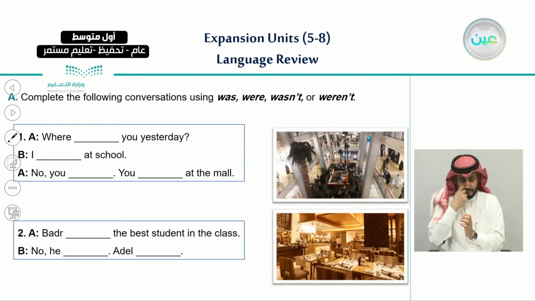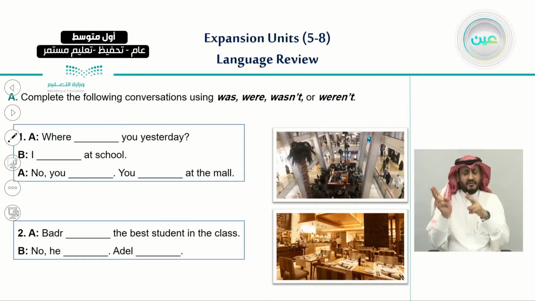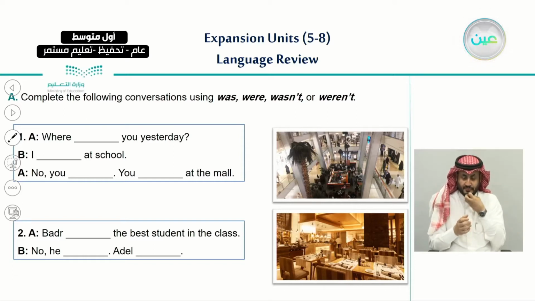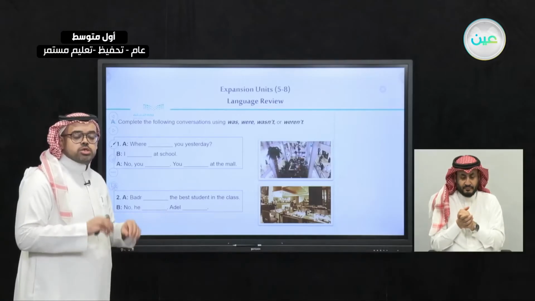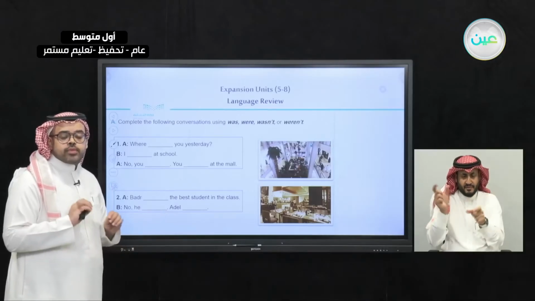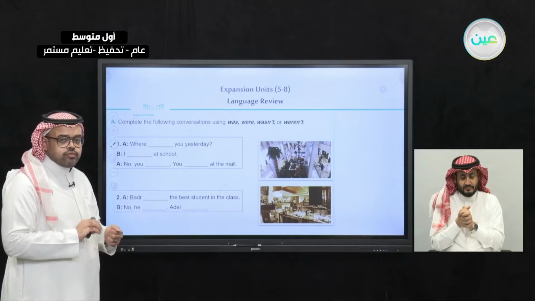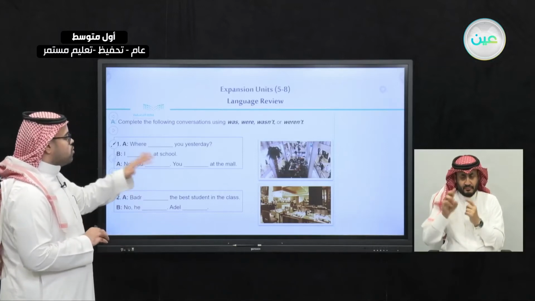So let's begin. Here in the blue box, we have conversations. What we need to do is complete these conversations with the appropriate verb, either was or were, wasn't or weren't.